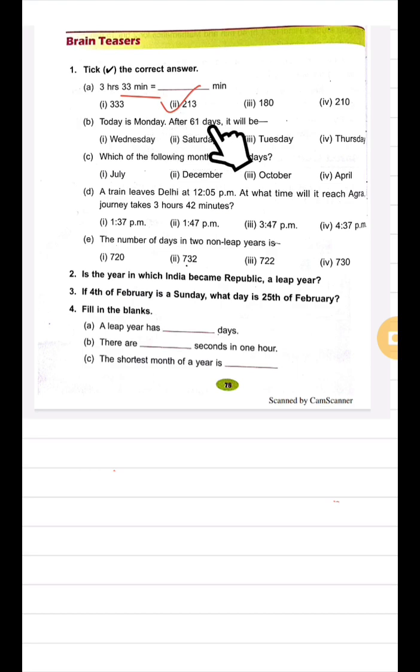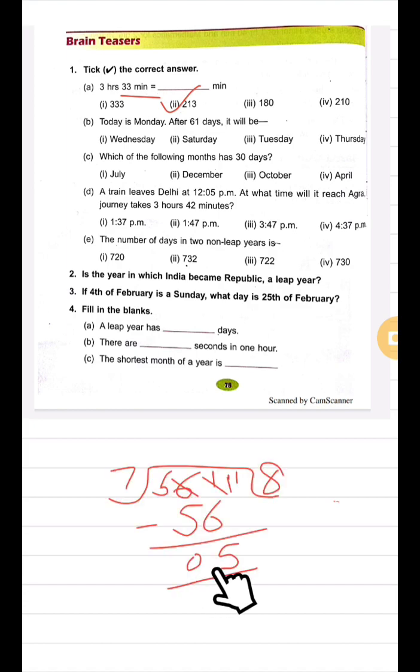After 61 days it will be. Now when you have to find the day after some number of days, any number of days can be given to you, as it is written here, 61 days. So what you have to do is, whatever the number is given here, we will divide this number by 7. So here I am dividing 61 by 7. After doing this division, I am getting the remainder 5. So after Monday we will count 5 days and that will be the answer: Tuesday, Wednesday, Thursday, Friday, Saturday. So here the right option is Saturday.